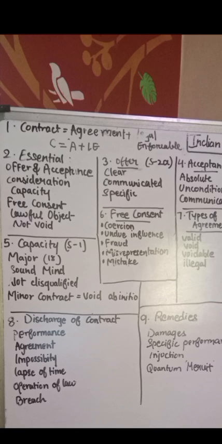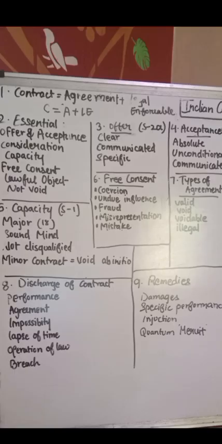Then we discuss the remedies of breach. If a contract is broken, the law gives the following remedies: damages, specific performance, injunction, rescission, and quantum meruit. Damages deal with monetary compensation for a loss. Specific performance is where the court orders actual performance of the contract. Injunction is where the court orders a person to stop doing something. Rescission deals with the contract being cancelled. And quantum meruit means payment for work already done when a contract is incomplete.